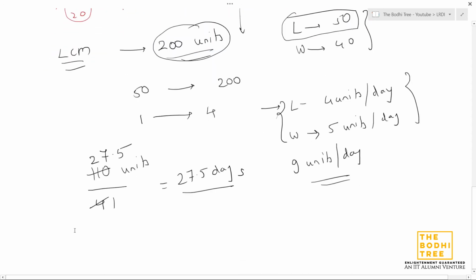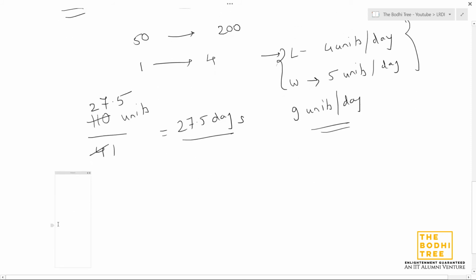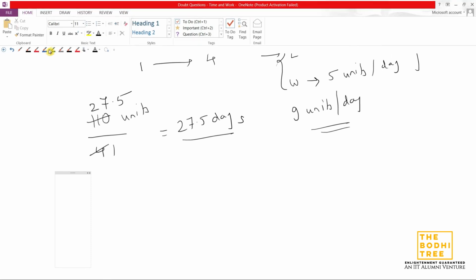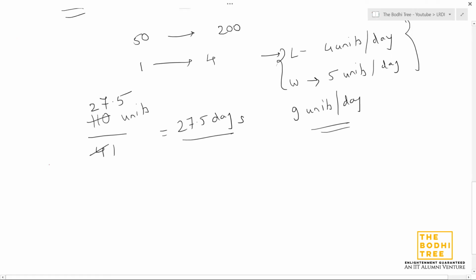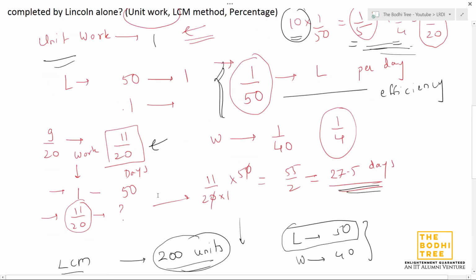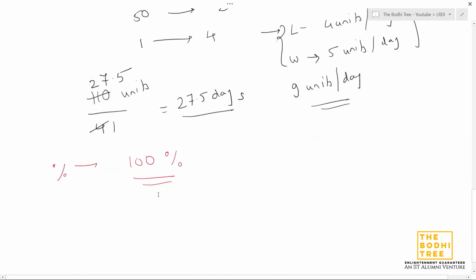So that is why some people prefer the LCM method. Now let us look at the percentage method, which is again a lot similar. There's nothing different. For unit work, we assume the amount of work that needs to be done is 1 unit. For the LCM method, we assume the LCM. For the percentage method, we assume that the amount of work that needs to be done is 100%. So basically we are multiplying the 1 unit of work from the unit work method by 100. Everywhere you are going to multiply by 100.